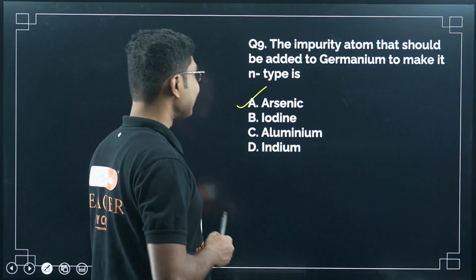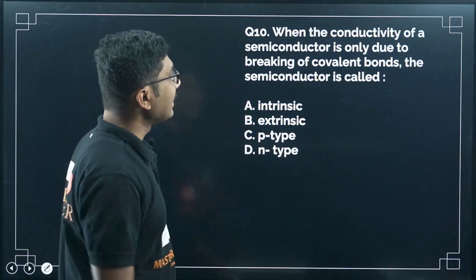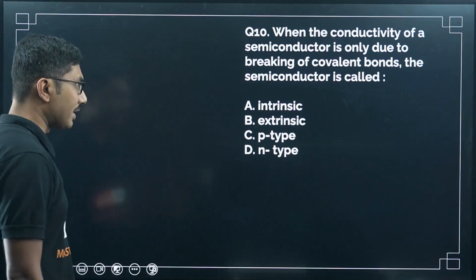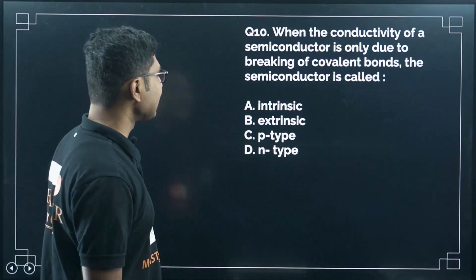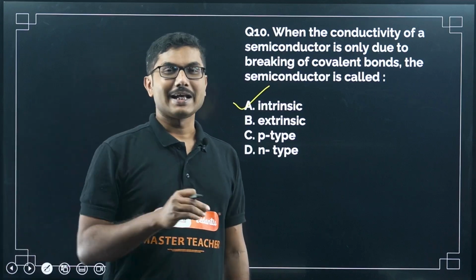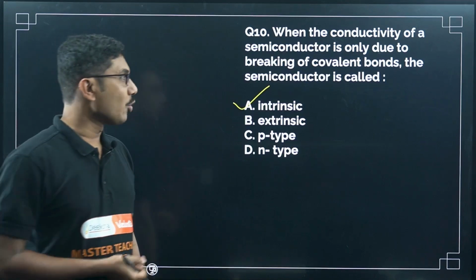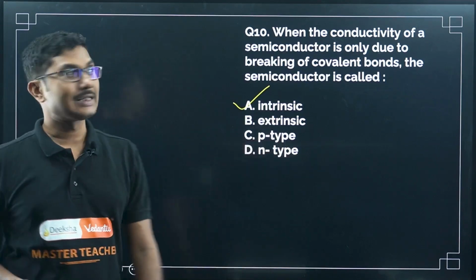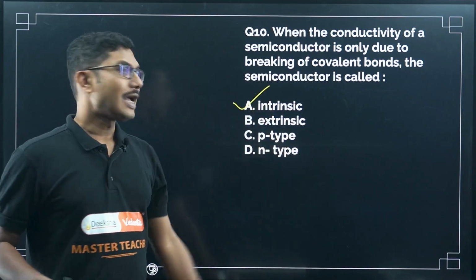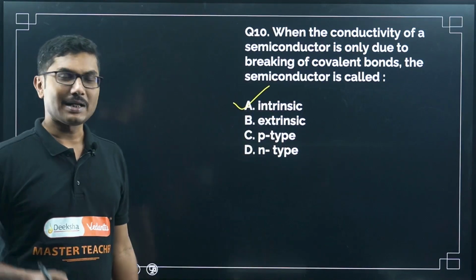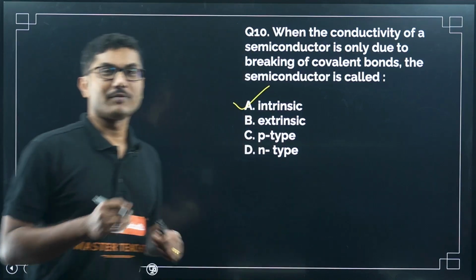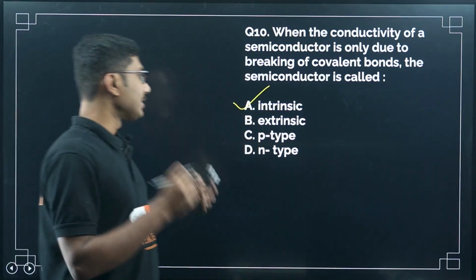No, arsenic is the answer. When the conductivity of a semiconductor is only due to the breaking of covalent bond, the semiconductor is called intrinsic semiconductor. If you add an external agent, that is called a dopant, then it is called extrinsic. Otherwise, it is always intrinsic. Extrinsic semiconductors can be classified into p-type and n-type based on the dopants. But when it is only due to the breaking of covalent bond, this is called intrinsic semiconductor.